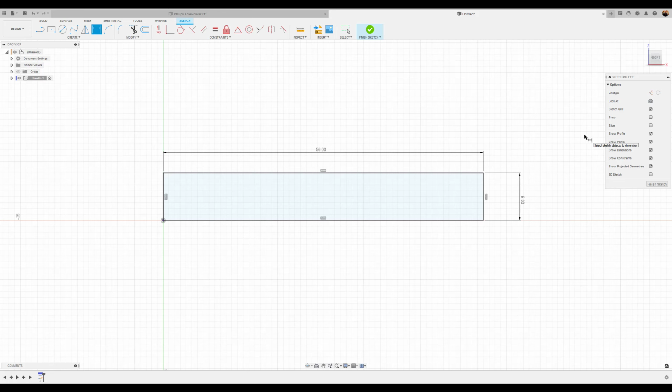What we're going to do next is we're going to take the top and the left side and make them construction geometry. Next, first we're going to turn off the construction. Select the line tool and start making the shape of our handle.